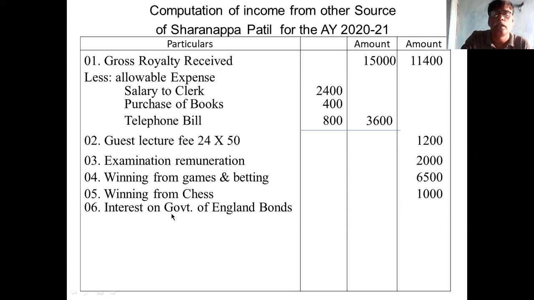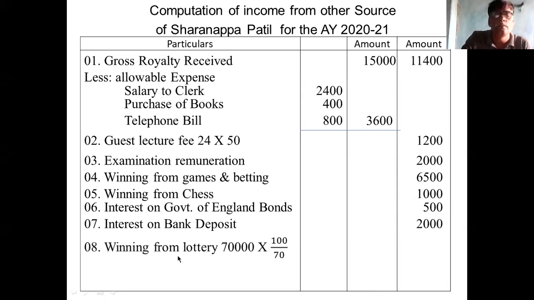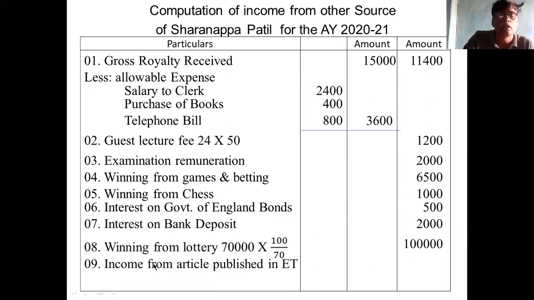Thereafter, interest on Government of England bonds. It is 500. It is taxable. Then interest on bank deposit, 2,000. Winning from lottery, you have to gross up. 70,000 is the received amount. 70,000 into 100 by 70, 1 lakh rupees. Then income from articles published in Economic Times is 3,000. In total, 1,27,600. I will take it to the next page.